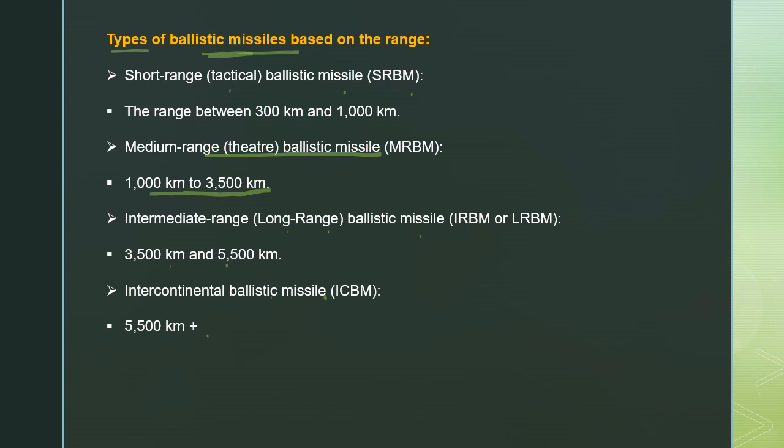So in this way we have the different categories of ballistic missiles. Based on their targeted range, these are referred to as short range, medium range, long range and intercontinental ballistic missiles.